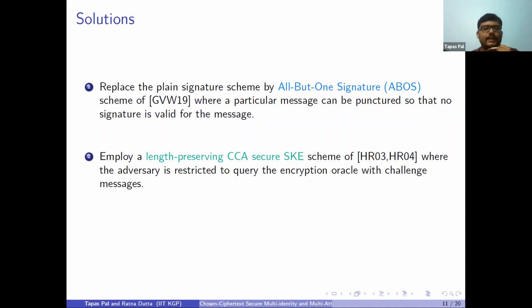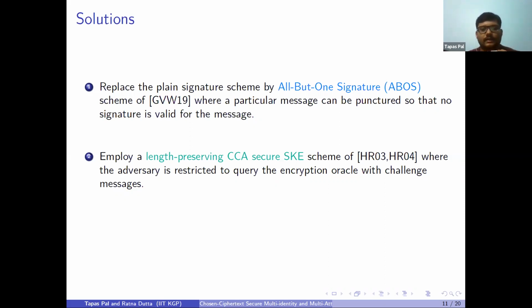And another thing we observe is that we don't need the full CCA security of SKE. We just need a symmetric key encryption from the papers HR03 and HR04, which we call length-preserving CCA secure, where the adversary is restricted from querying the encryption oracle with the challenge messages.